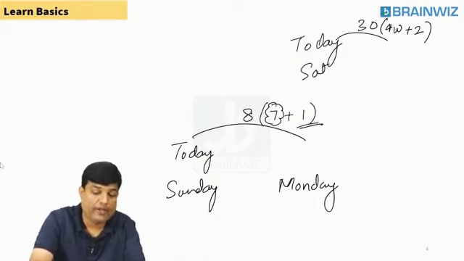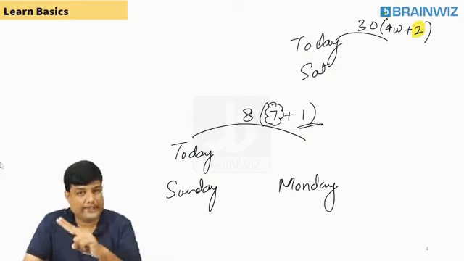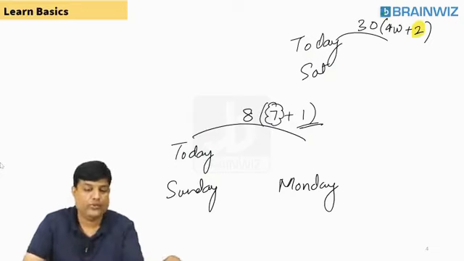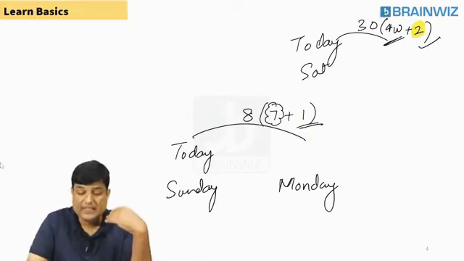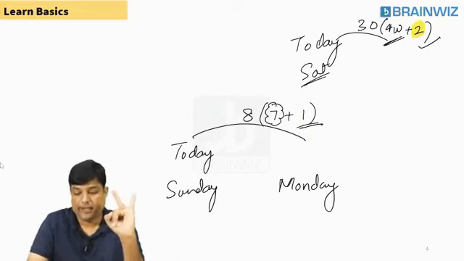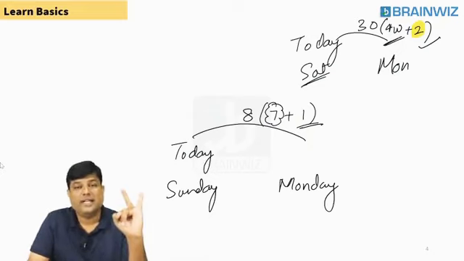Now, everybody, Reshma, have a look here. In 30 days, how many extra days are there? 2. 7, 7, 7, 7, 2 extra days. So who will give the answer? 4 weeks will not give the answer. 2 days will give the answer. Means Saturday, Sunday, Monday. Are you understanding, everybody? Is it fine, everybody?